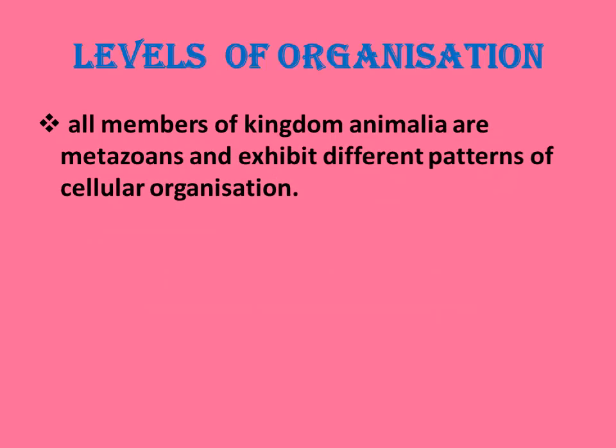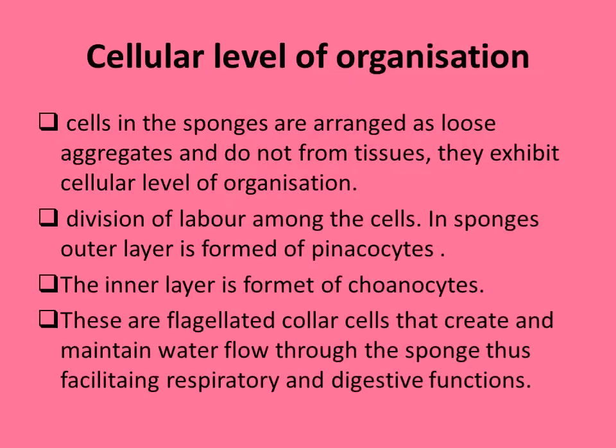All members of kingdom Animalia are metazoans. Metazoans means multicellular. They exhibit different patterns of cellular organization. For example, cells of sponges are arranged as a loose aggregate. They do not form tissues. They exhibit a cellular level of organization, with division of labor among the cells.